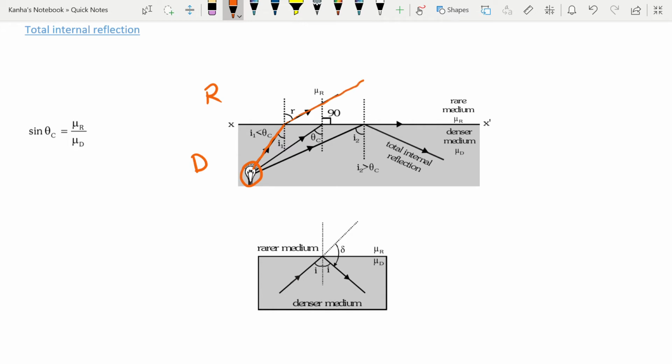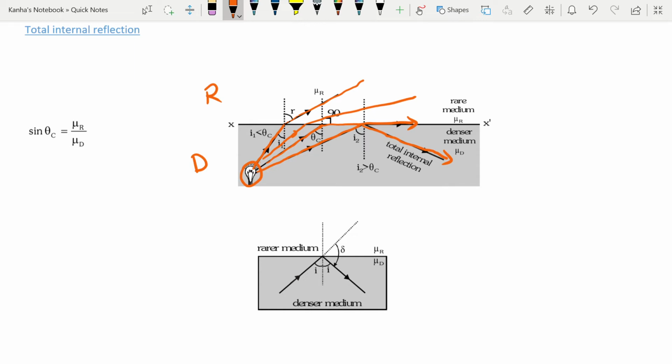If I increase the angle of incidence, it will bend further away. After a point, the refracted ray will go parallel to the plane. If I increase the angle of incidence further, then at a point it will start to get refracted so much that it is not escaping.